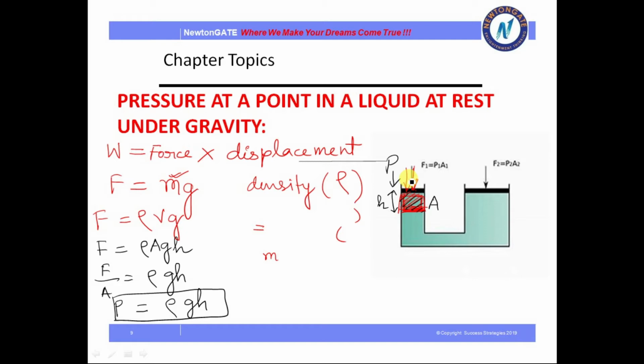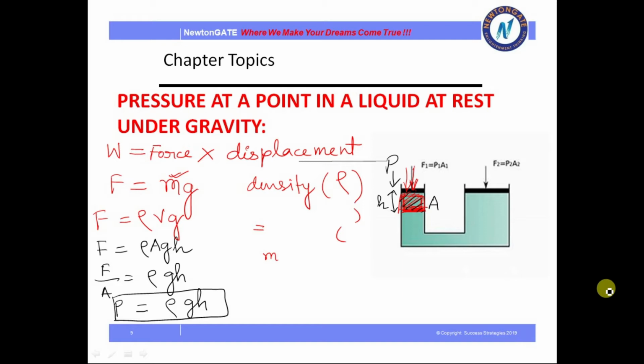This is clear? Okay. So there comes a concept. You may have heard this, that whenever you go to a swimming pool or somewhere, you are advised that don't go deeper. Whenever you go inside a swimming pool, you are asked that you don't go very deep.